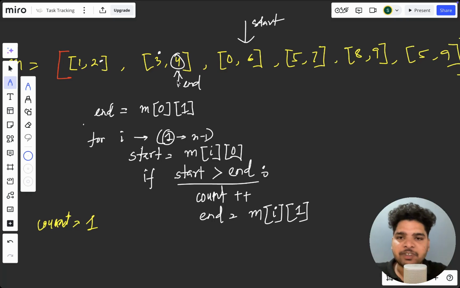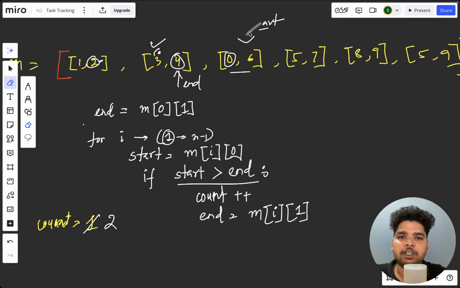After the first iteration, count was initially 1. It compared with this: is 3 greater than 2? Yes, right, so it increments the count by 1 and count becomes 2. Now at this element, we compare this with end: is this start greater than end? No, right? Then we do nothing.